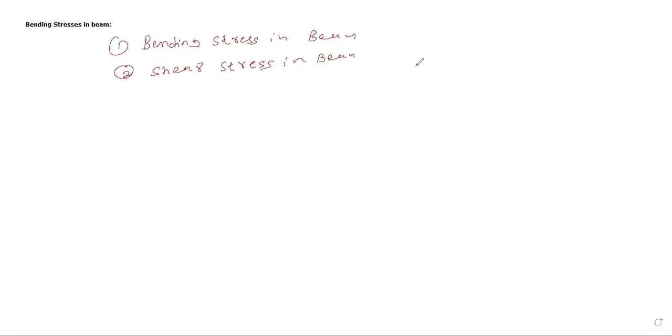Whatever kind of load is applied on a structure, due to the application of such forces, some deformation should be there. Yes or no? Please confirm in chat box.